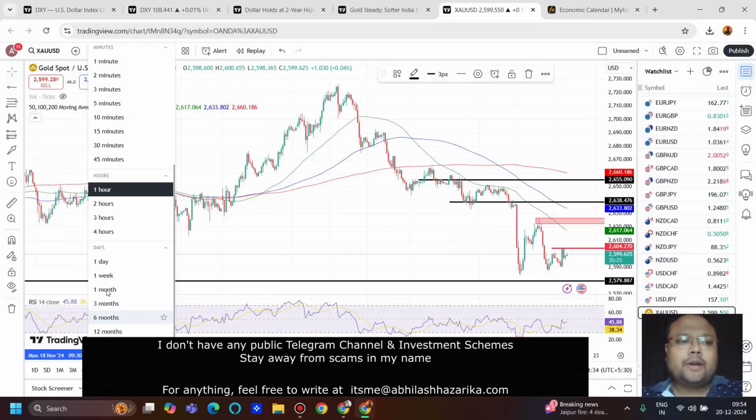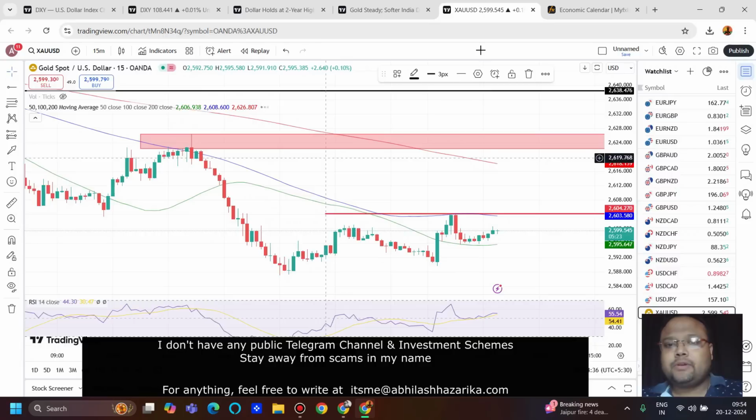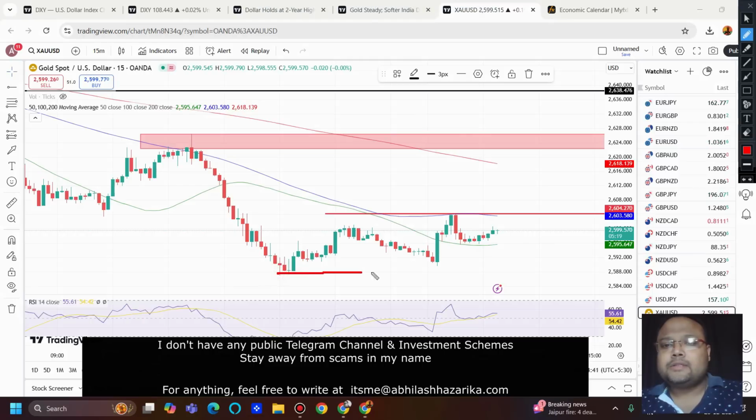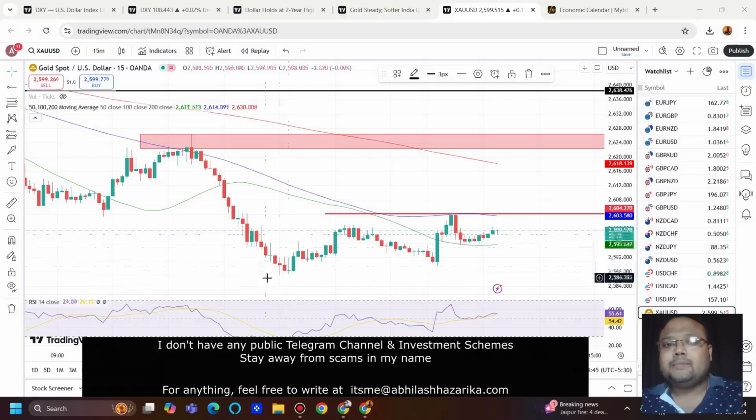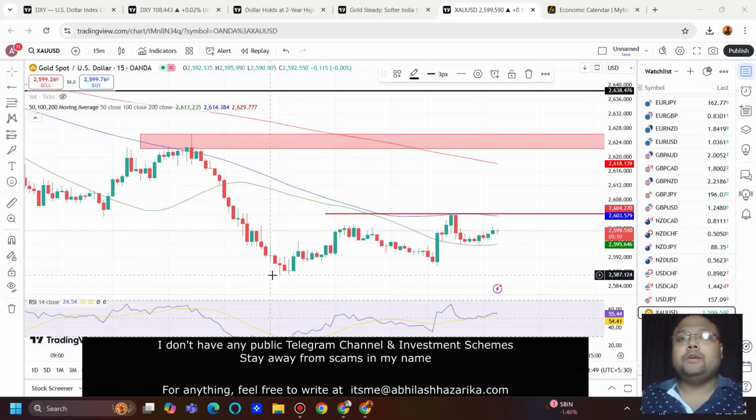And if we go to the lower time frame, like 15 minutes, we can see that we have some minor support around these areas. In this case, if you find the market taking support around 2587, 2589, you can look for a buy before the US session. Why only before the US session? Because these are minor levels. When the US session comes, it will bring volume, and these levels will not work. But during the European and Asian sessions, if you see the market coming down with small candles, then obviously you can expect the market to bounce.